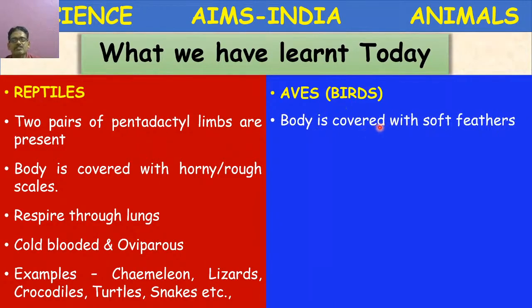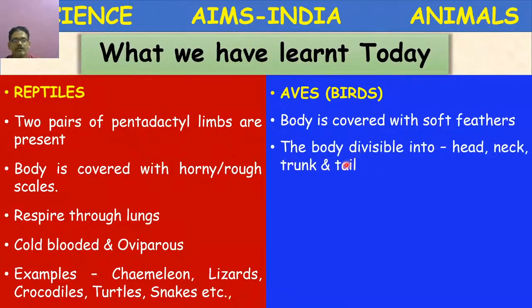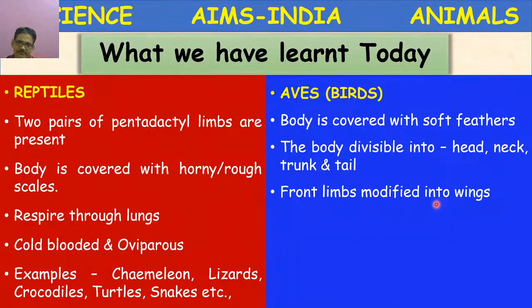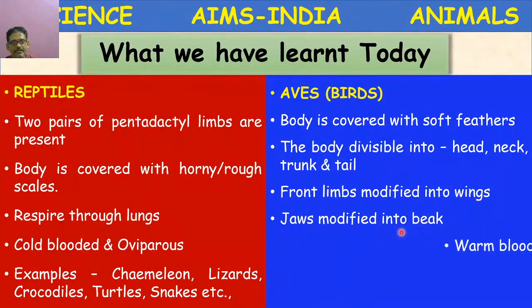The body is covered with soft feathers. The body is divisible into head, neck, trunk, and beautiful tail. Tail feathers are present. The front limbs are modified into wings. It is an adaptation for flying in the air. The jaws are modified into a beak, as we have seen in the parrot.